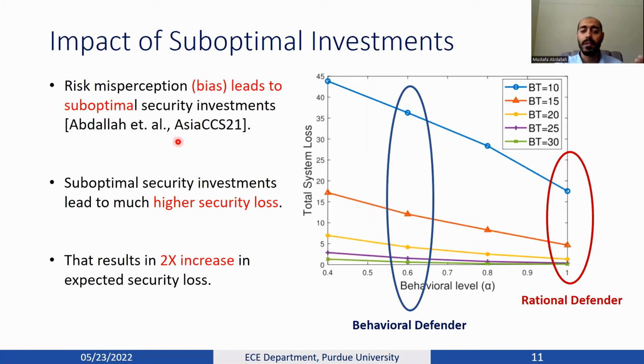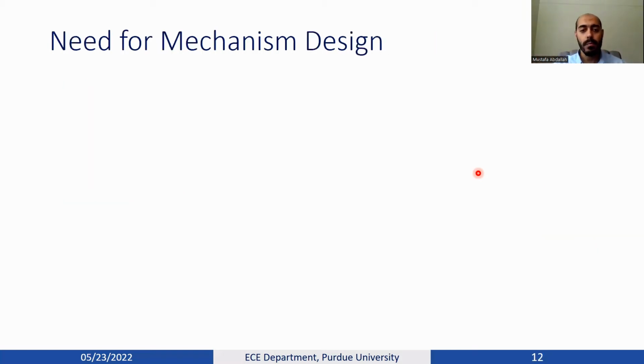So in our previous work at HSCC last year, we showed that risk misperception would lead to suboptimal security investments, and these suboptimal security investments would lead to much higher security loss. For example, here, for this simple setup, we have a 2x increase in the expected security loss. I'm just asking you to imagine what the fold increase and the huge increase in the expected loss and the system loss would be if we have real world assets that are worth millions if compromised.